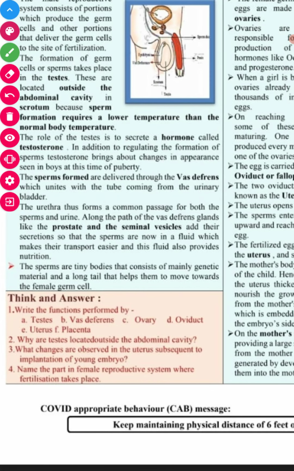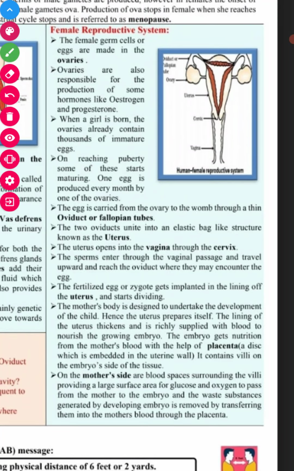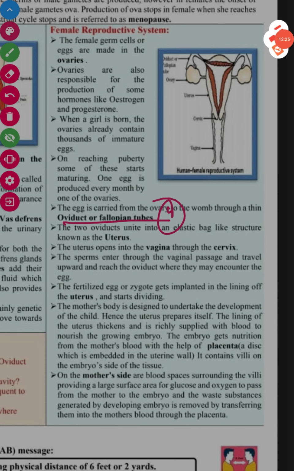Okay, fourth we have: name a part of the female reproductive system where fertilization takes place. It is the fallopian tube or oviduct. That is the answer to your fourth question: fallopian tube or oviduct. So this is all about your